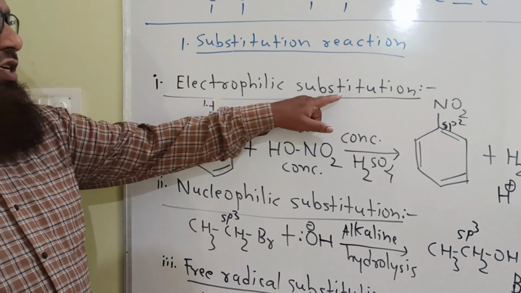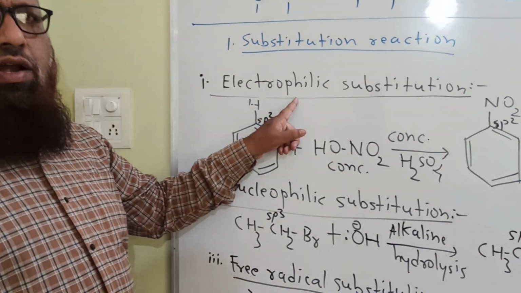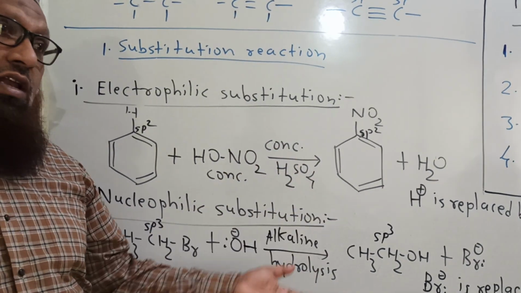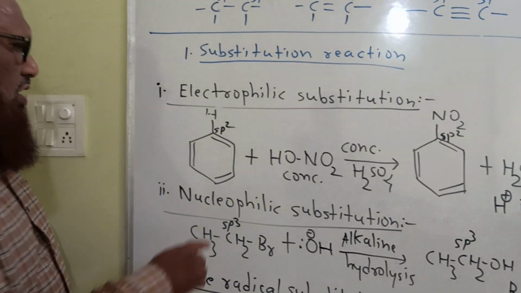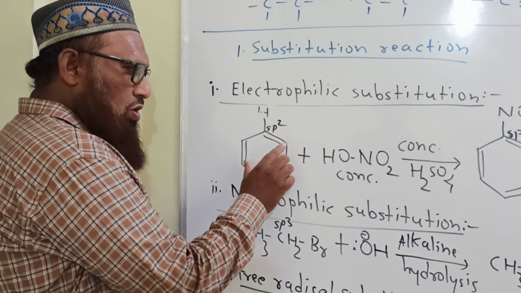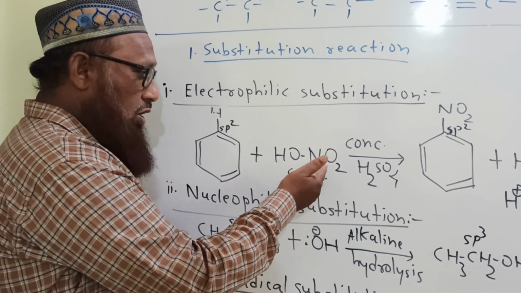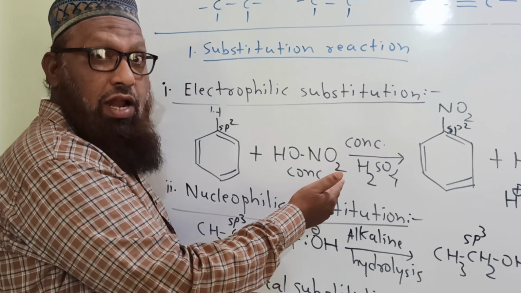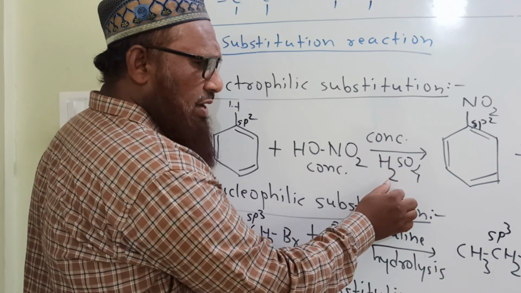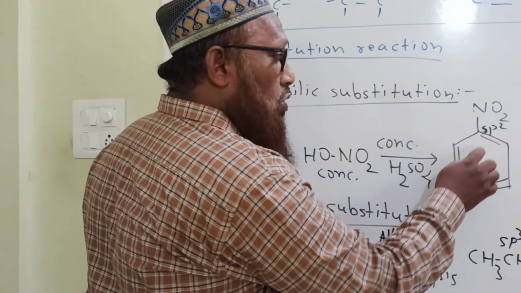First one, electrophilic substitution reaction. In this, one electrophile, an electron deficient species, is replaced by another electrophile, another electron deficient species. This is benzene. Hybridization of this carbon atom is sp2. This is the nitration of benzene. Nitration is carried out using nitrating mixture, and we know that nitrating mixture is a mixture of concentrated nitric acid and concentrated sulfuric acid. So benzene on nitration gives nitrobenzene.